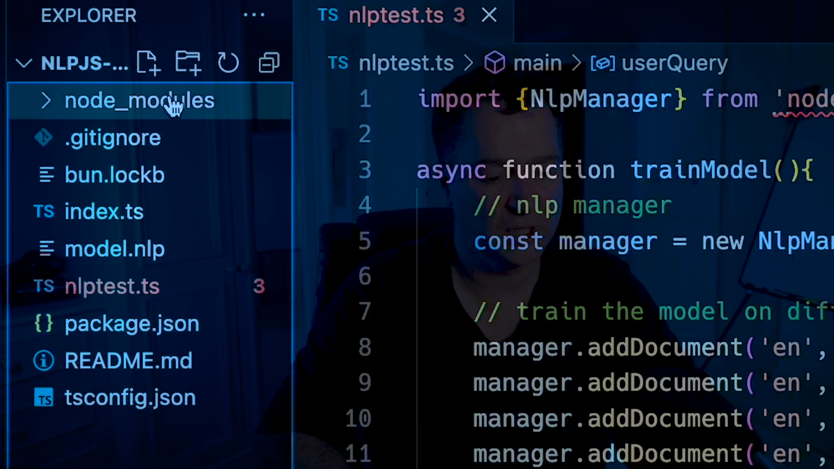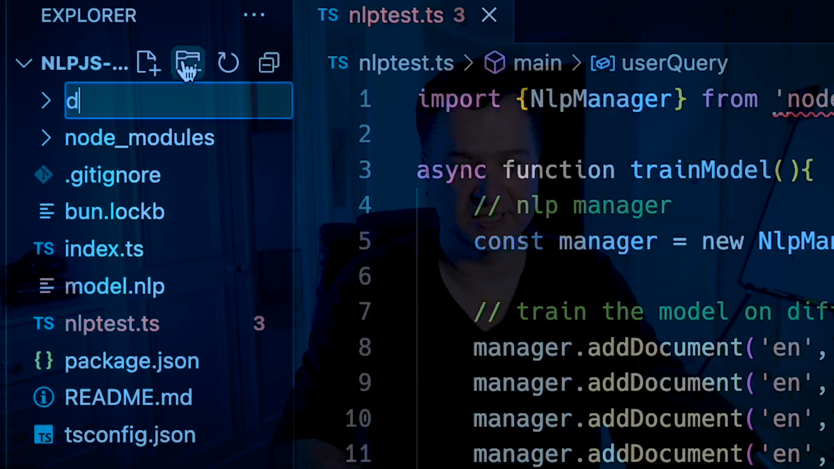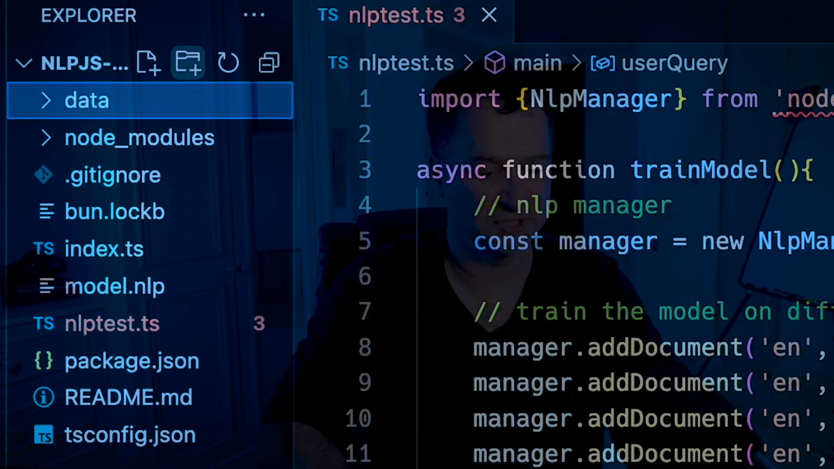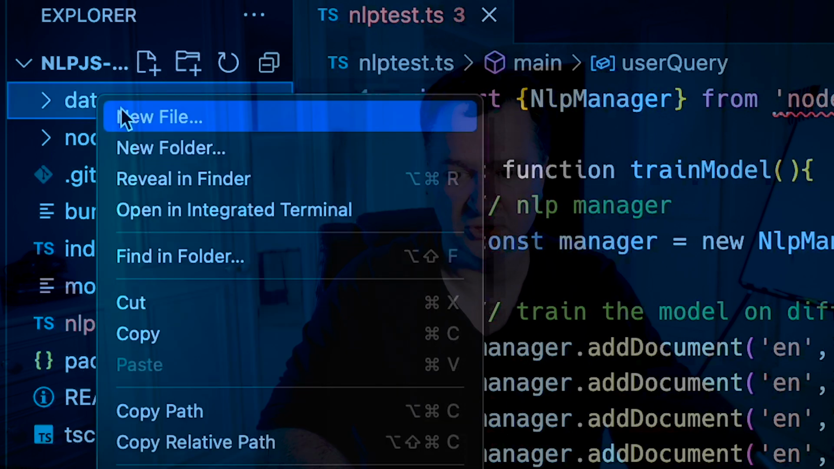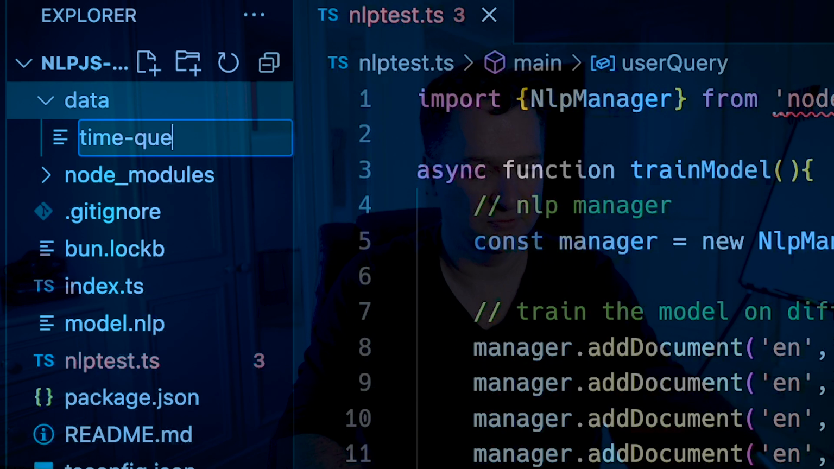So what I can now do is integrate that into this time service. And there's a few things I am going to need to do. I'm going to need to create myself a data directory, which is going to store my JSON. What we will do is within here, we will create a new file called timequeries.json. Essentially, the format that it's going to take is a JSON file. It needs to be of arrays.